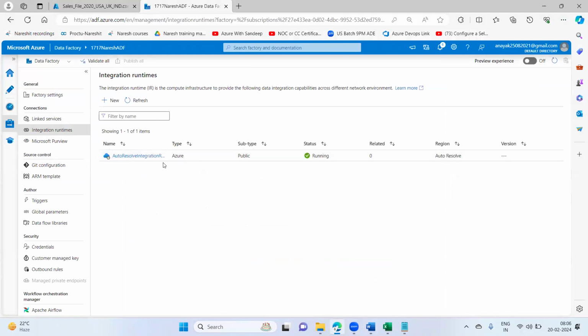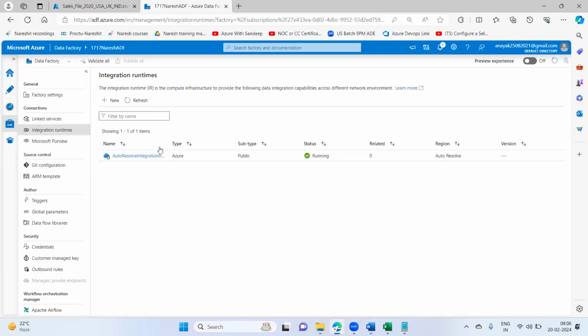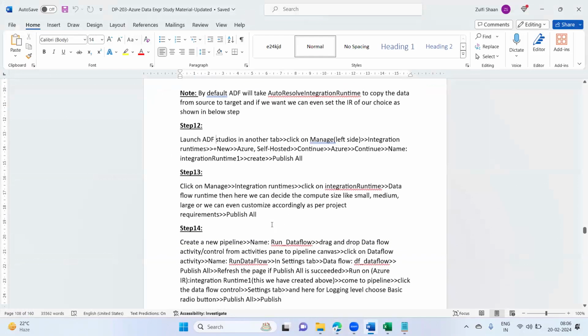What is this integration runtime? I told you long back, right? The compute power, the processing and networking power that ADF needs to copy the data from source to target. It needs a runtime, and this runtime provides the compute power, processing power, networking power, etc. If you want your own integration runtime instead of the default one that got created, that I'm also showing here.